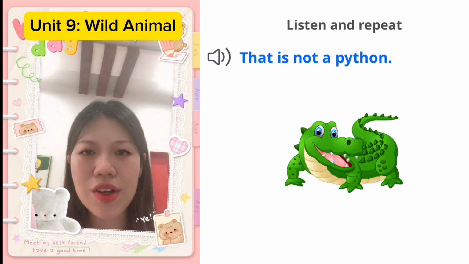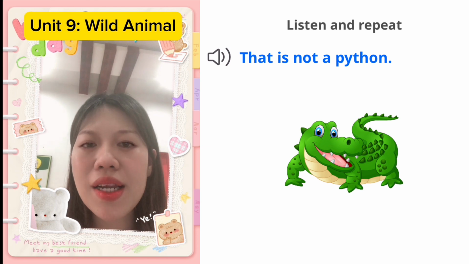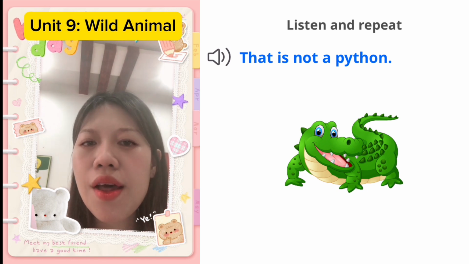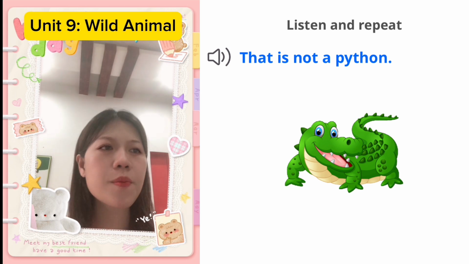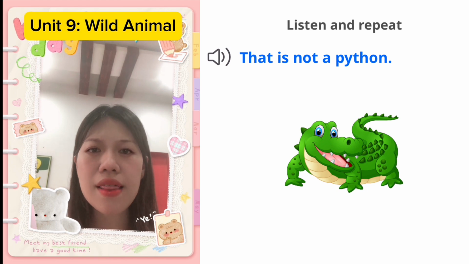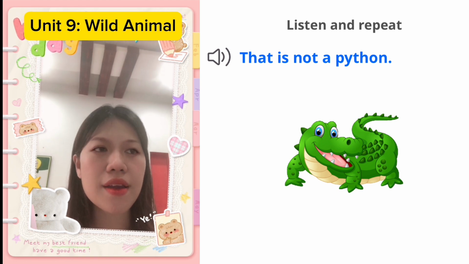That is not a python. Các bạn tra phiên âm nhé, nó phiên âm là gì ạ? Python. Phiên âm là âm bụng to á. Âm bụng to này. Python. That is not a python.